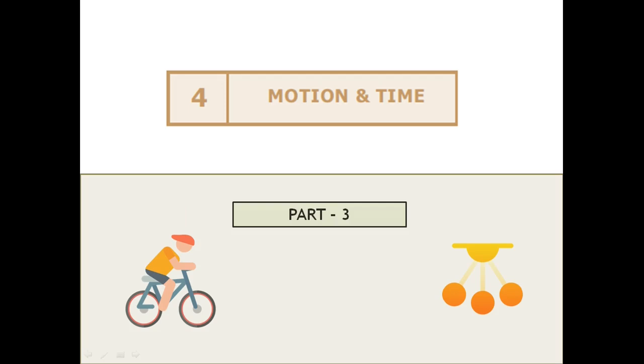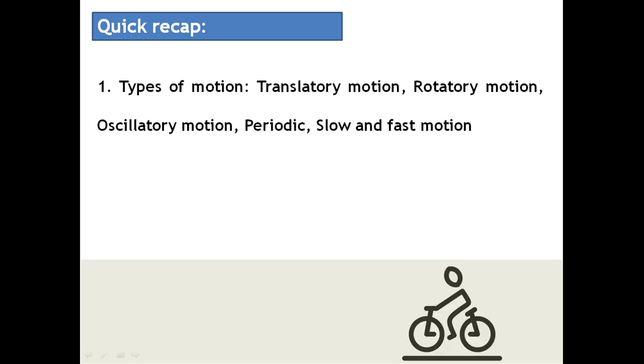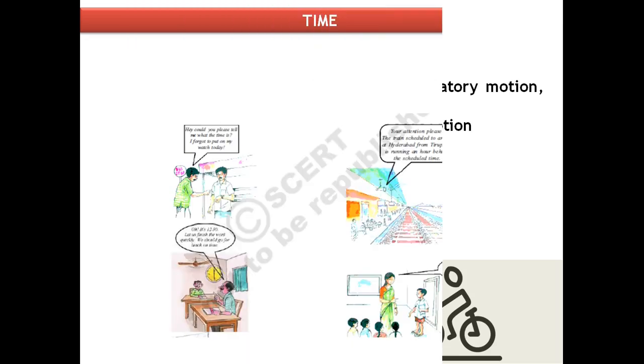Welcome to the third session of lesson 4, that is motion and time. In our last session, we studied different types of motion like translatory, rotatory, oscillatory, periodic, slow, and fast motion. In this session, we are studying time, its units, speed, and its units. Let's get started.